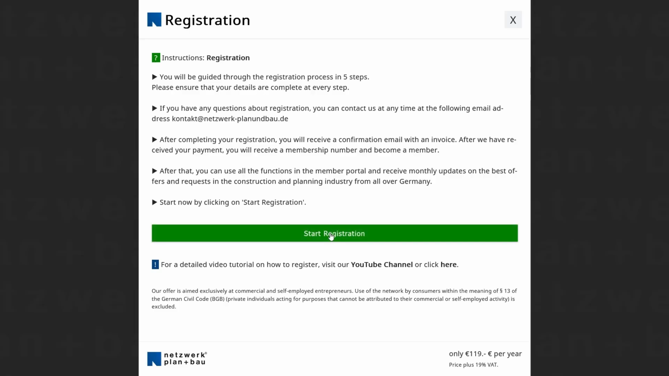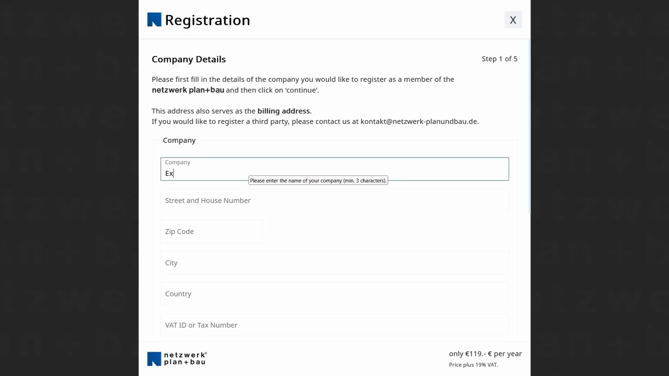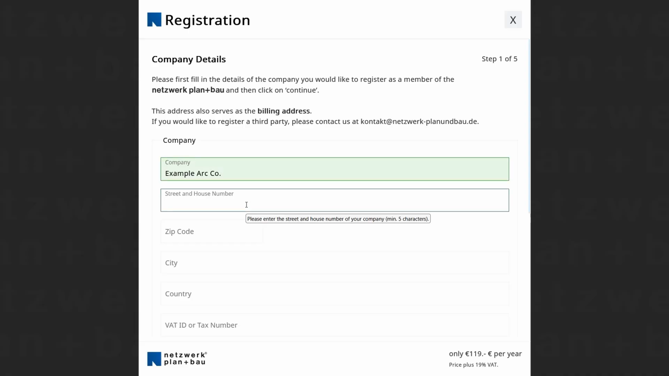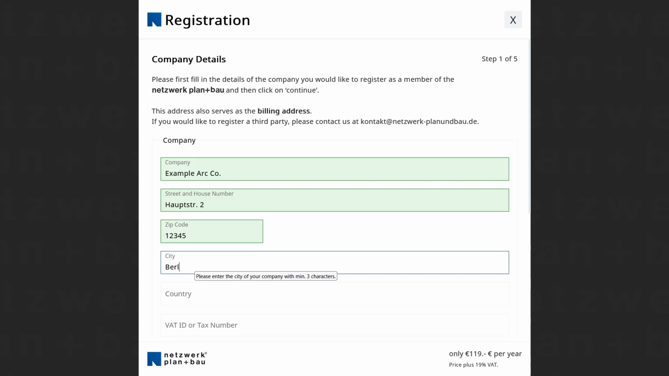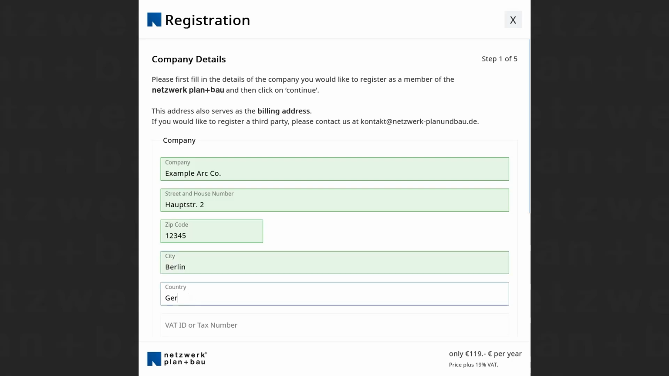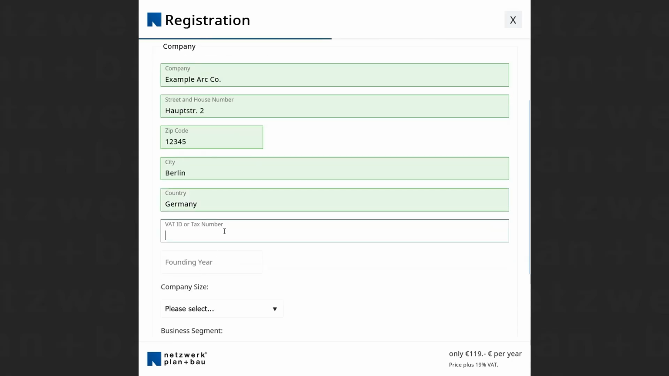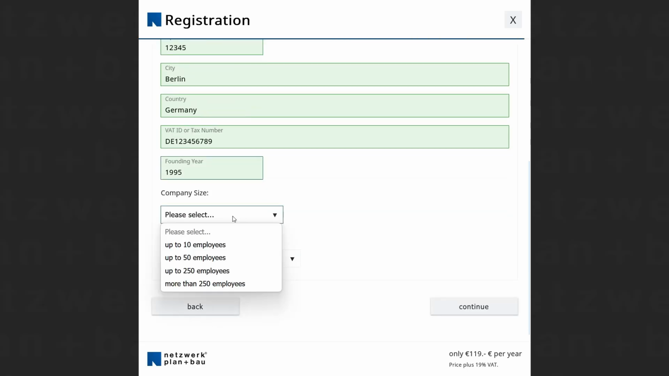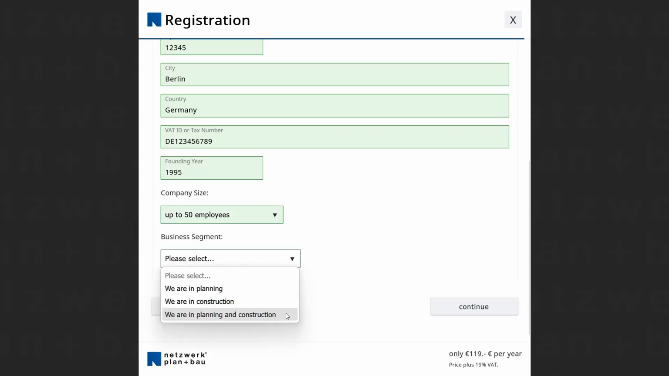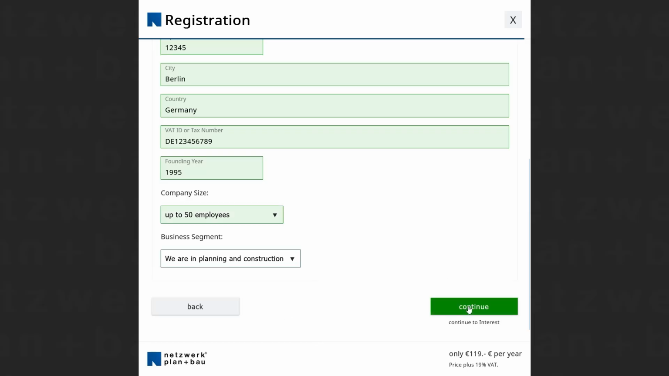Click on Start Registration. In the first step, please fill in all the details about your company. The address you provide will also be used as your billing address. As the Network Plan Plus BAO is exclusively for tradespeople, self-employed individuals, and companies, you must provide your VAT ID or tax number. In the founding year field, please enter the year in which your company was founded. For example, 1995. Finally, select your company size and business segment, and then click on Continue.